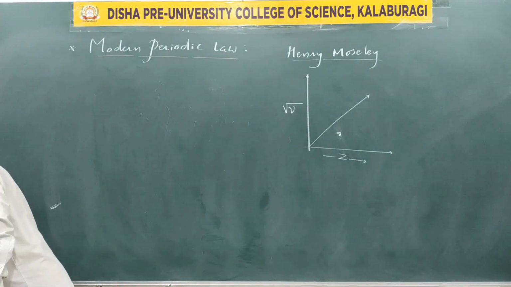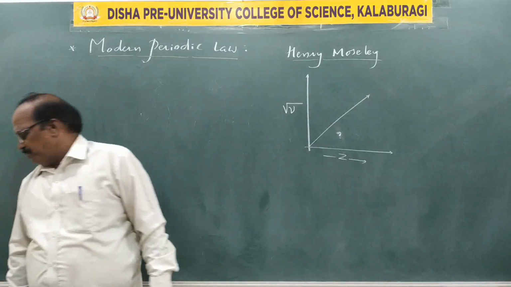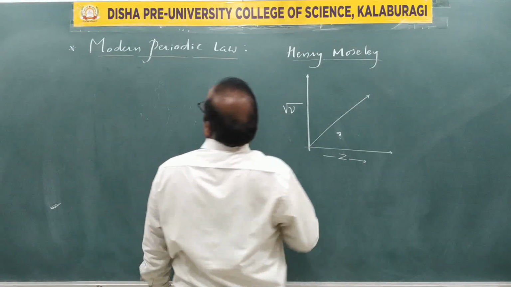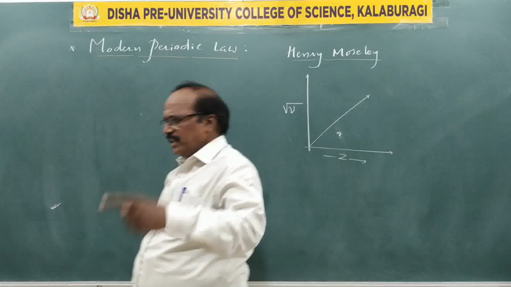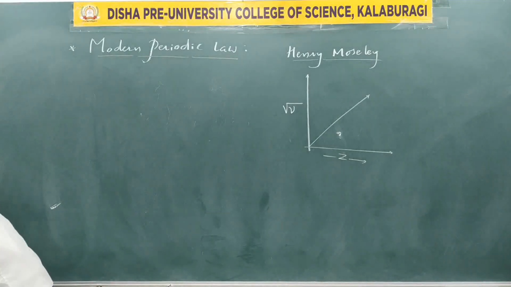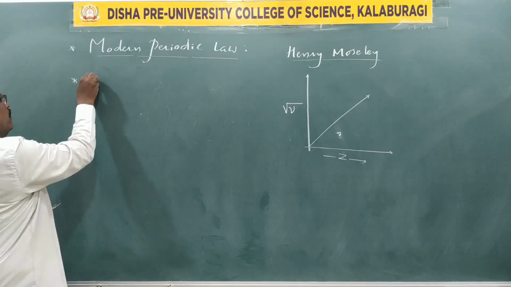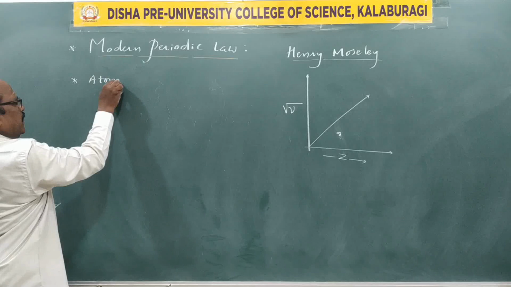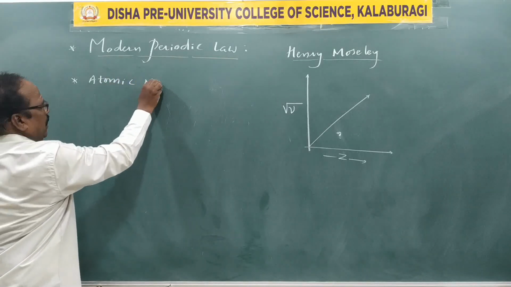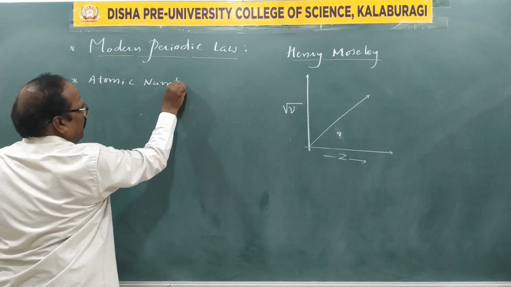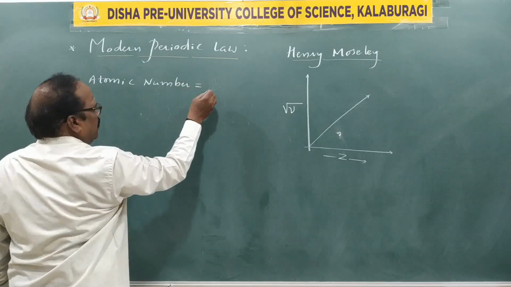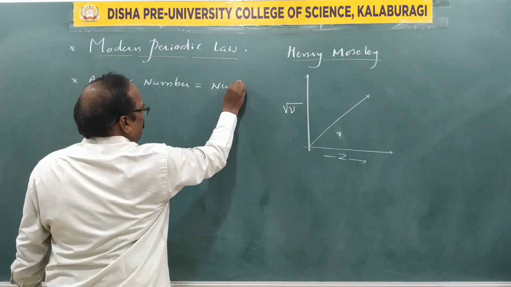Next, we study the latest definition. Another term we take up is that atomic number is nothing but nuclear charge.